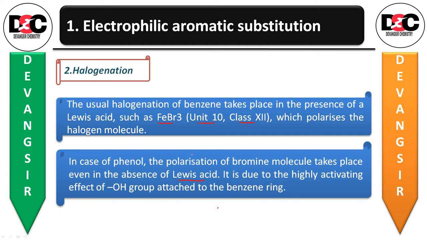It is due to the highly activating effect of the hydroxy group, which is attached to the benzene ring. The reason behind that is the functional group alcohol, which is attached to the benzene ring. So this is the first method, A method of halogenation.